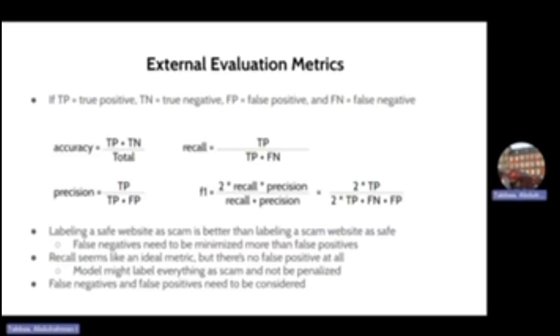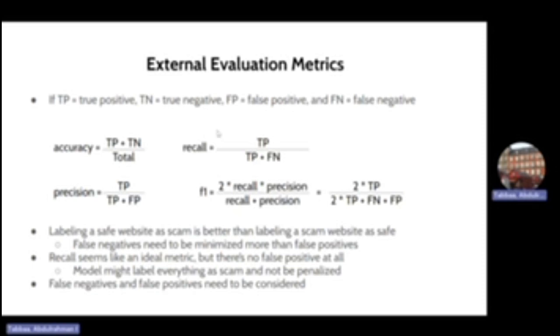To determine the effectiveness of our prediction and feature selection models, we calculated the following 4 metrics for each prediction model on each of our 2 reduced datasets. Recall that one reduced dataset came from the random forest, and the other came from feature permutations. So out of the 4 metrics, F1 is the main focus. Because with scam website detection, it's safer and more acceptable to label a safe website as scam than label a scam website as safe. Therefore, the desired evaluation metric should try to minimize false negatives and also maximize true positives.